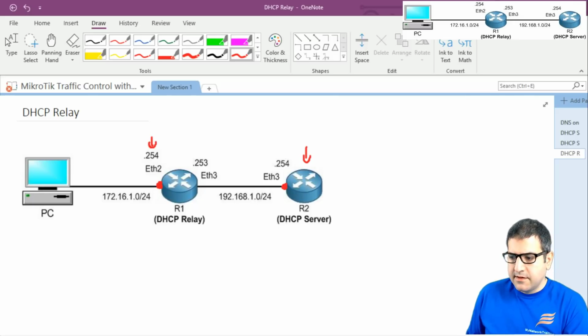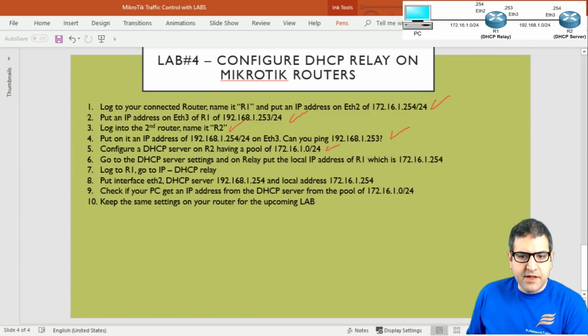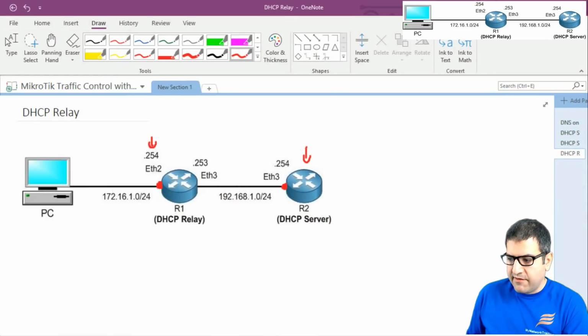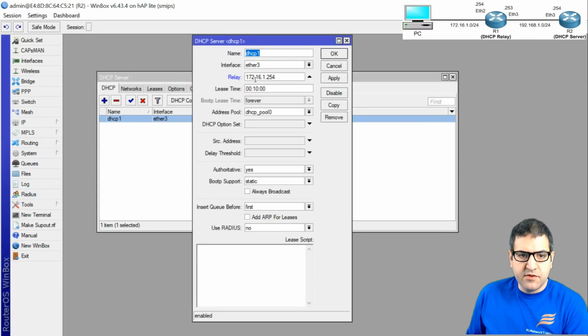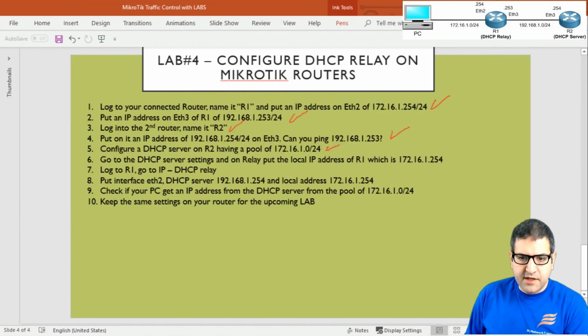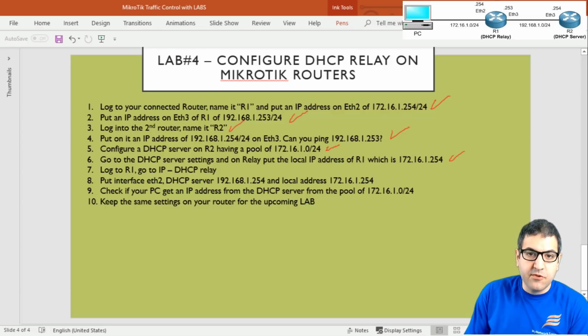All right, so here they said put this IP address 172.16.1.254, and we have put it here 172.16.1.254, and then I will say okay. Point number 6 is done, and with this point number 6 we have already finished the work on the DHCP server side. Now we need to go to the DHCP relay, which is router 1, and we need to do some work on that router.